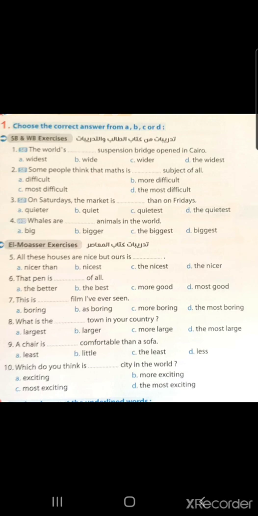Number 7. This is the most boring film I have ever seen. Yeah, superlative form. Boring is a long adjective, so it will be the most boring. Letter D. Number 8. What is the largest town in your country? Superlative form. We have the largest. Letter E.